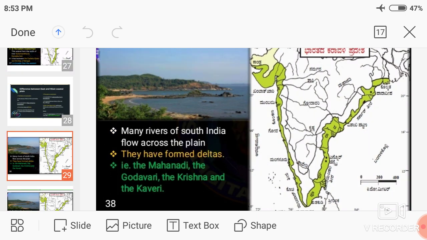Traditionally, the Eastern Coastal Plain is divided into two parts, the northern part and the southern part. The southern part is called the Coromandel Coast, and the northern part lies to the north of river Krishna.